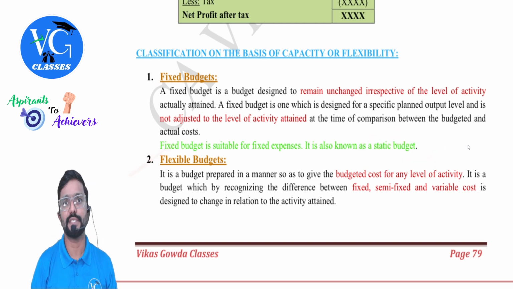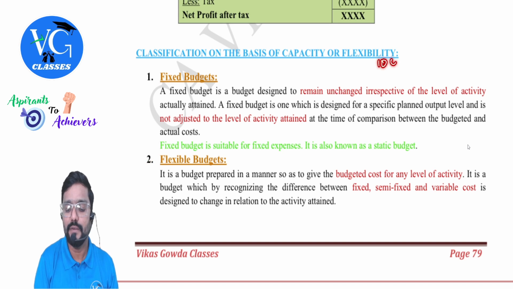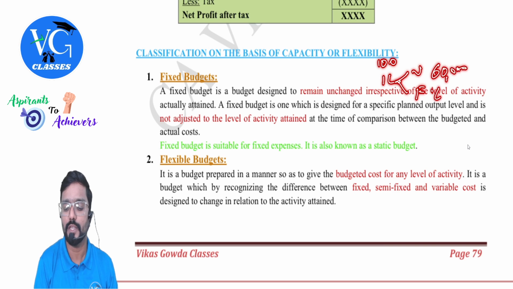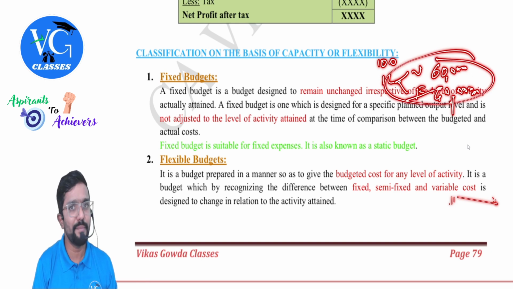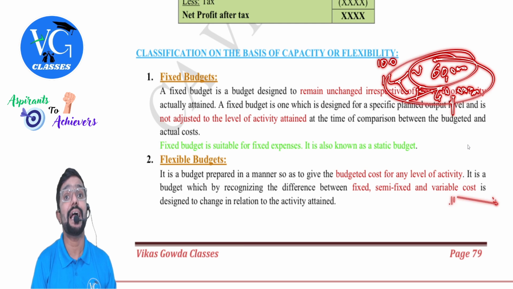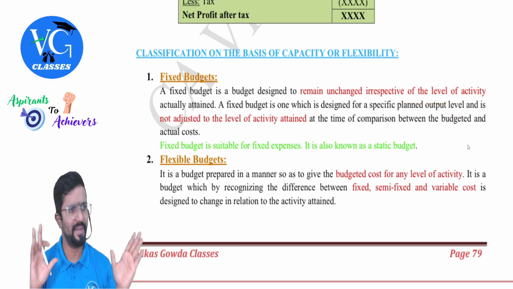Now, what is a flexible budget, sir? Assume, guys, to produce 100 units, I have told you 1 lakh is the cost. I would have given a breakup. How much should be variable? How much should be fixed? For example, assume this is 60,000, this is 40,000. Now my actual target achieved is, assume, 80 units, 90 units. Can I change this cost? Yes. Fixed will remain the same, whereas variable will vary with activity level. So a flexible budget will give you cost at any level.